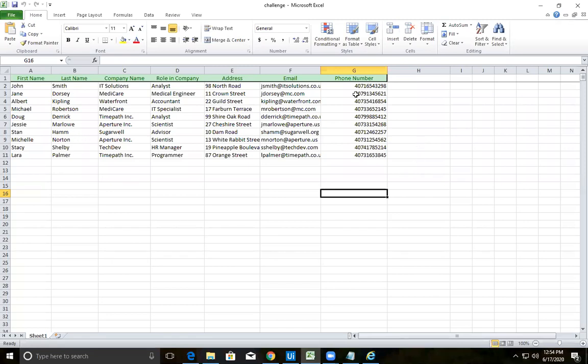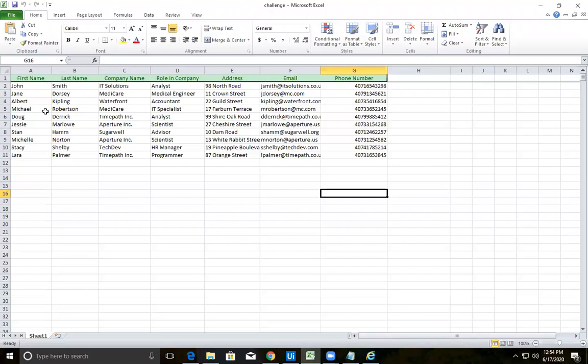So what we need to do is, it is basically an Excel file, and it will be opening every time. In your Excel file, you will generally have rows and columns. Each column will have some column names: first name, last name, company name, role in company, address, email, and phone number.